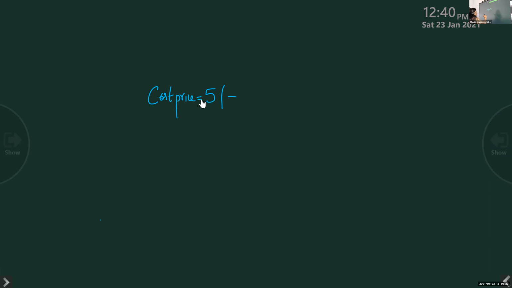Now I am selling it to another person at rupees 15. I am selling that notebook to another person at rupees 15. That is known as the selling price. The price at which I sell the commodity is known as the selling price. Cost price, short form is CP.